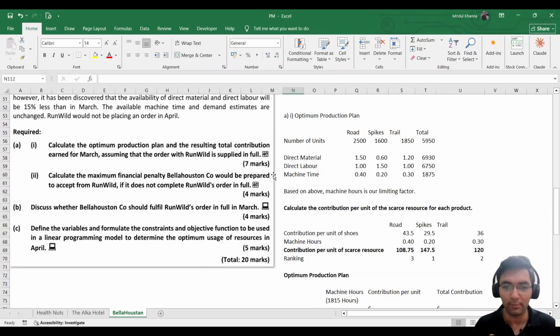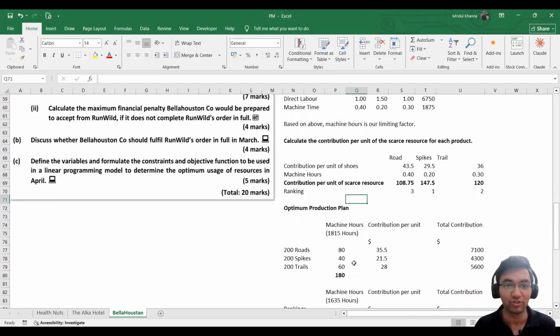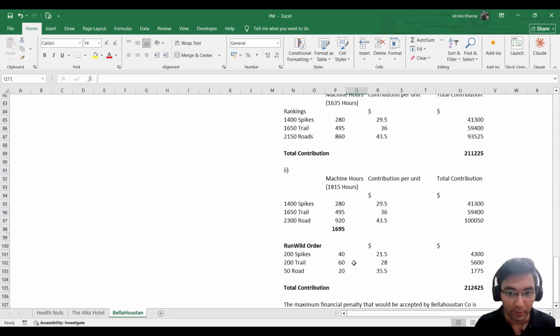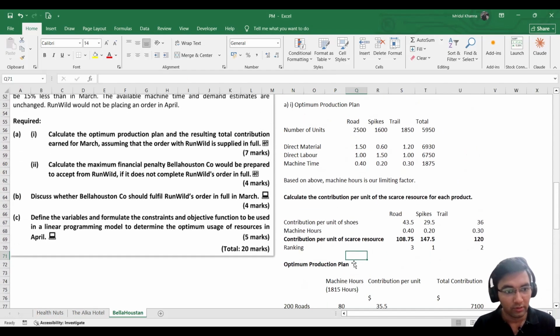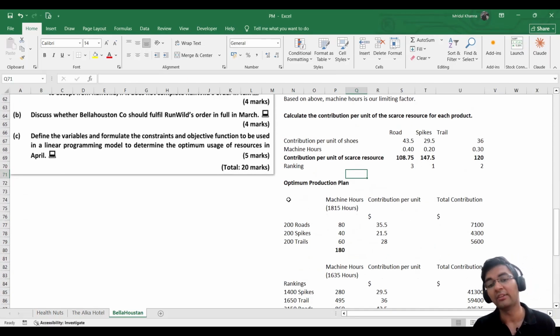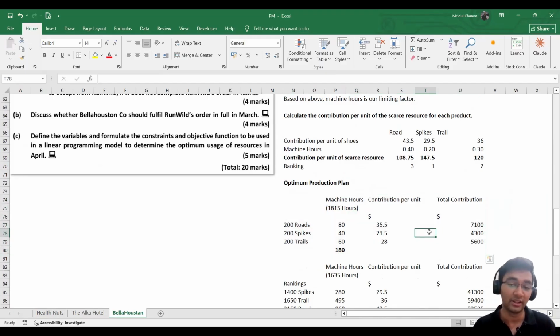You just need to write four well-structured points to gain 4 marks. Each point will carry 1 mark. You need not write 3, 4 lines. 1, 2 lines would be sufficient, but make sure you convey your message. You convey properly as to what you are trying to say. So discuss whether Bellahouston should fulfill Run Wild's order in full in month of March, whether we should prioritize the Run Wild's order first, and then the general market orders.